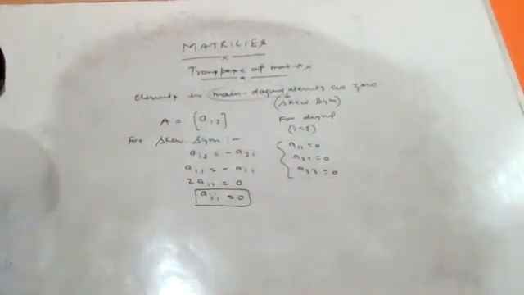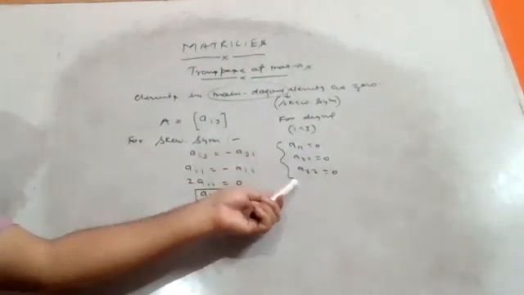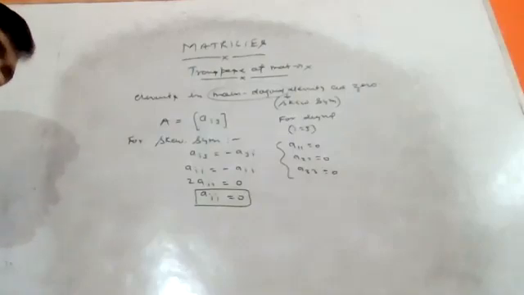Or we can change our statement: prove that the sum of all diagonal elements in a skew symmetric matrix is always 0. If we add A11 plus A22 plus A33, the result will be 0. So all elements are 0, that is the first thing.